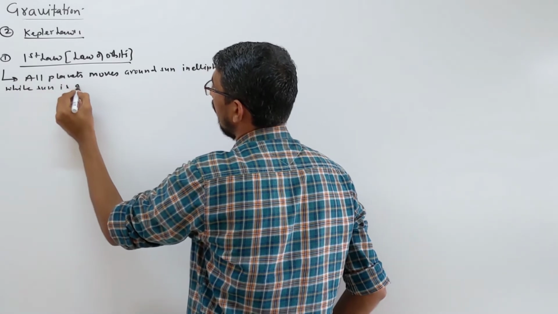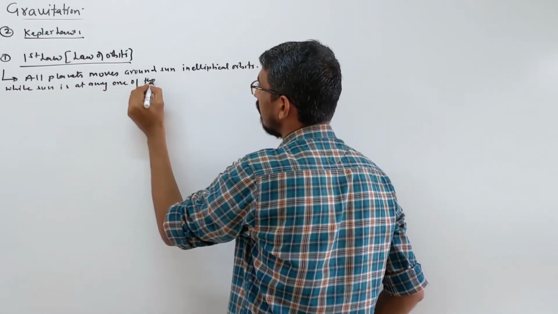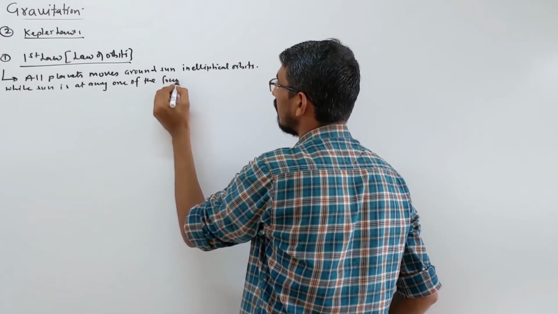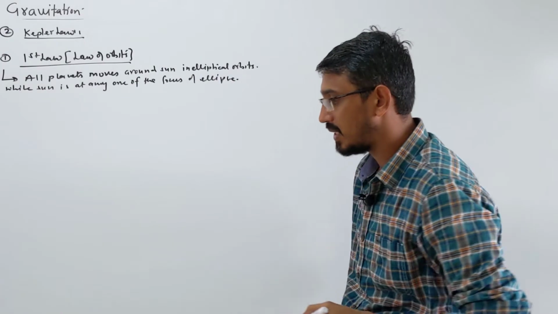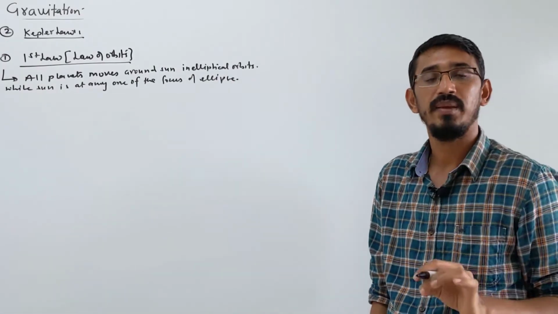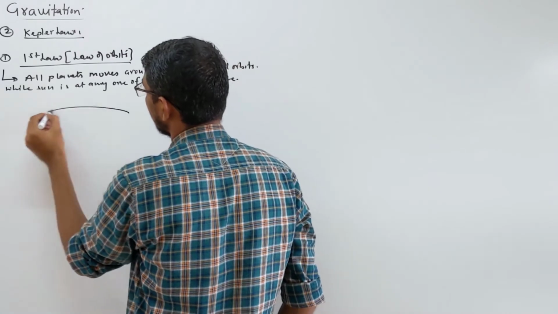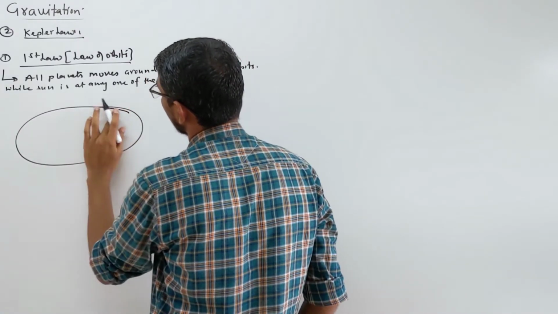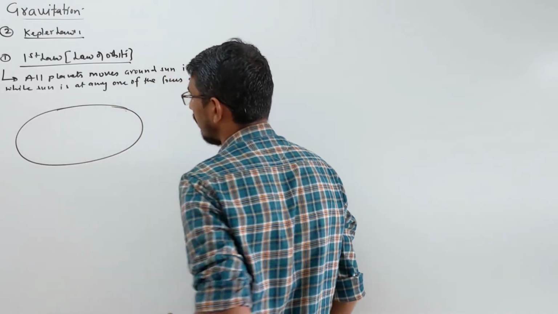the sun is at any one of the foci of the ellipse. Where is the sun placed? It is placed at a focus of that ellipse. An ellipse has two foci, we know. Let me draw it here. Suppose this is an elliptical path.